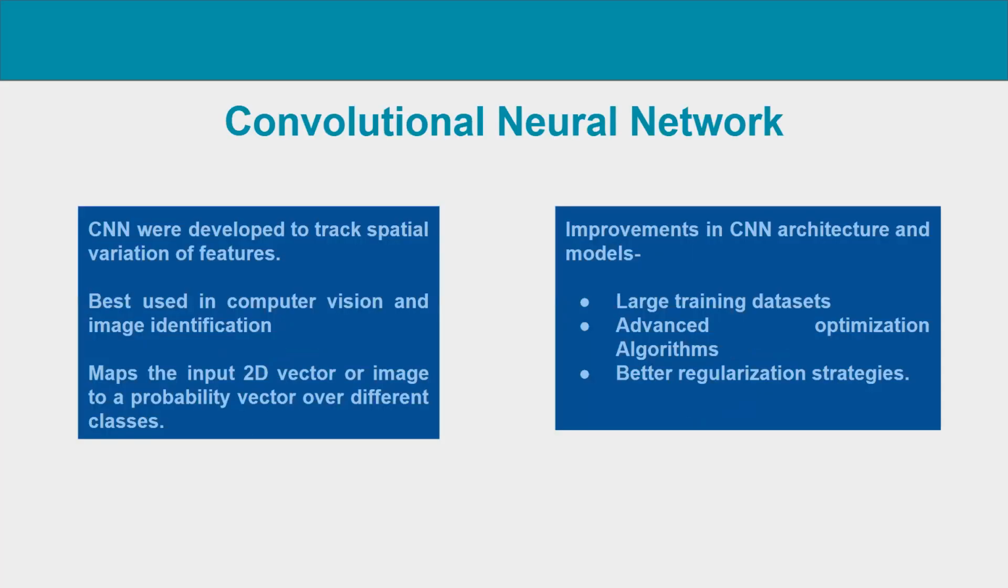Now let's discuss the convolutional neural network, which would be used frequently further in this presentation. So the CNN is best used in computer vision and image identification. It basically maps an input vector or image to a probability vector over different classes. Over the past few years, several improvements in CNN models have been made owing to large training data sets, advanced optimization algorithms, and better regularization strategies.